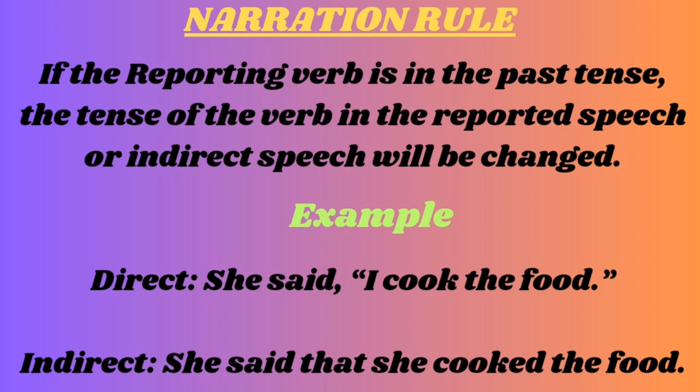Here we find "I" in the direct. "I" is the first person, and I have told you already that first person is changed according to subject, and "she" is the subject here. So when we make the indirect speech, "she" takes the place of "I," and when we remove the inverted commas, "that" comes in. So the indirect speech is: She said that she cooked the food.